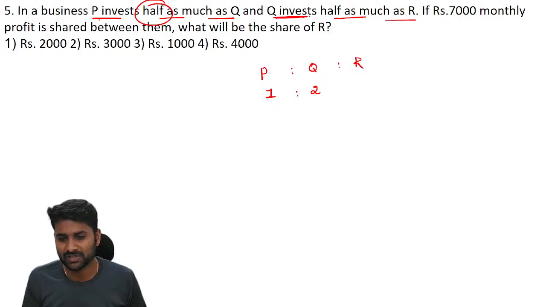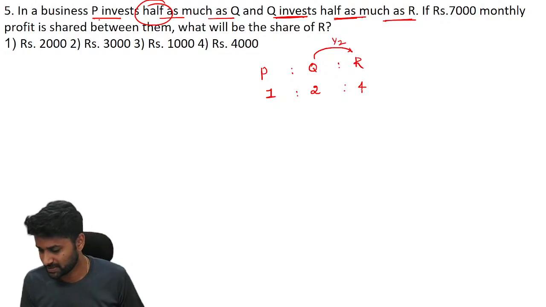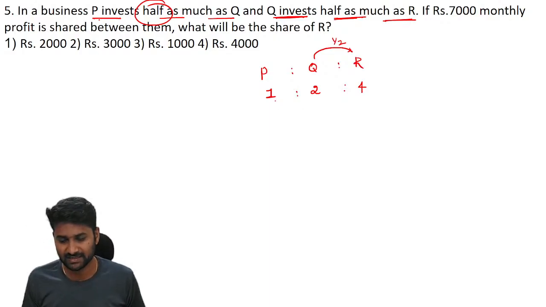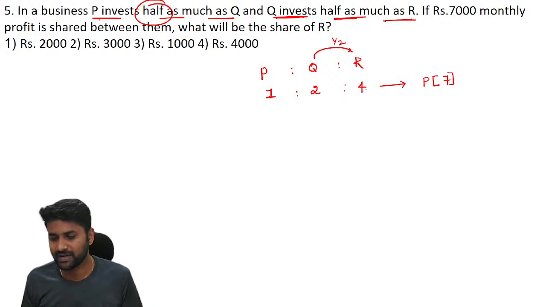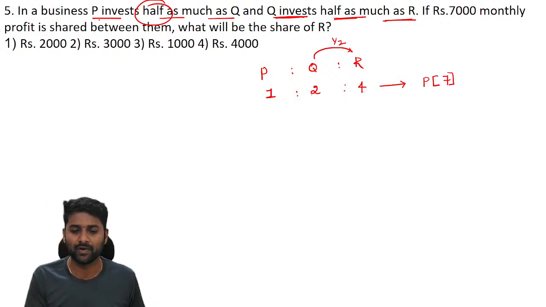Now again, Q's investment is half as much as R. So Q's value being half of R means definitely R invested 4 units. Now understand that the ratio of PQR is 1 is to 2 is to 4. Now what is the profit here? If the profit is 7 units, how do you get 7? 1 plus 2 plus 4. If profit is 7 units, we have to pay 1 unit for P, 2 units for Q, 4 units for R.